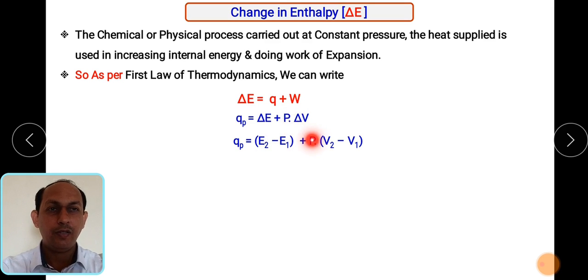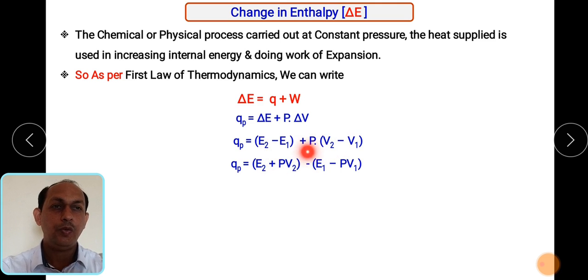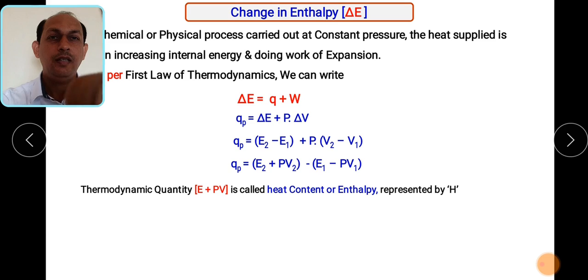As we are carrying out this process at constant pressure, it will be V2 minus V1, the change in volume. If we take these terms on one side, E2 and PV2 on one side, and the other terms on the other side, we get a thermodynamic quantity that is E plus PV. Here also the sign should be plus, E plus PV, correct. Here the P sign must be positive. So it is nothing but what? Heat content. So basically what can we call enthalpy? It is a heat content which is associated with the system and it is denoted as E plus PV.